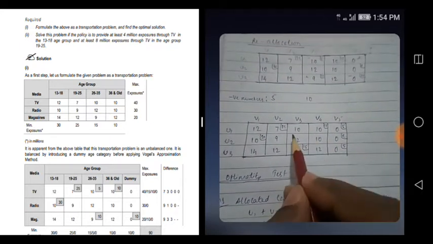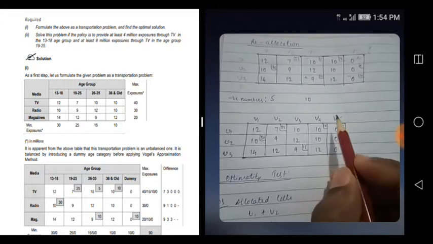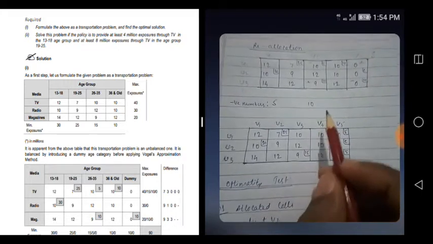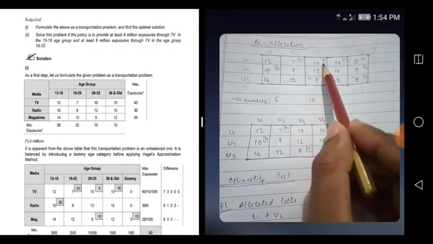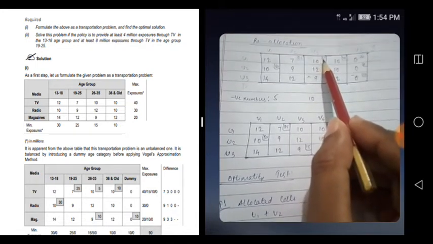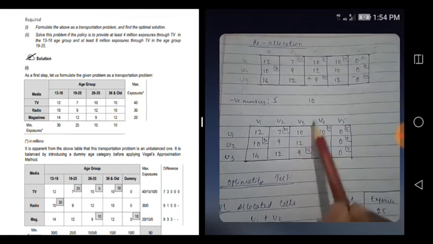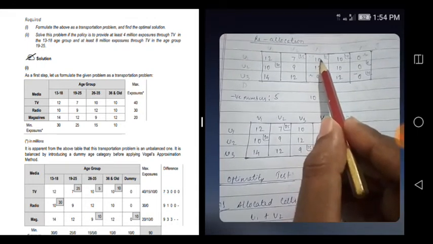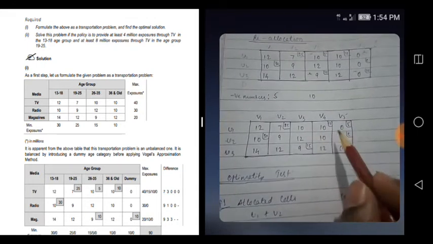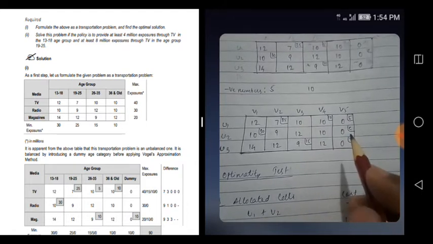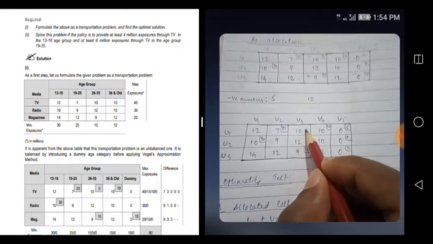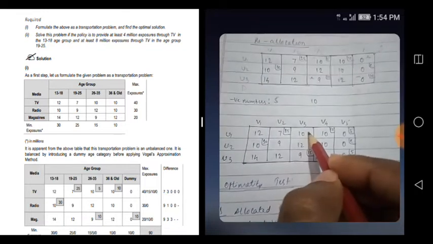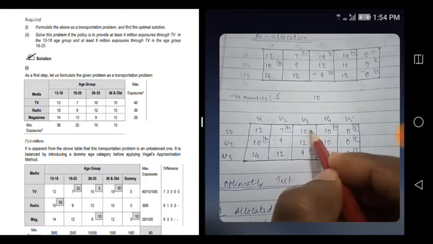So see, that 5 only you have to replace. This 5 was there, no, this got replaced, because we have to deduct. Wherever minus is there, there we have to deduct the 5. Wherever plus is there, there we have to add the 5. So here minus was there, so that 5 has gone.